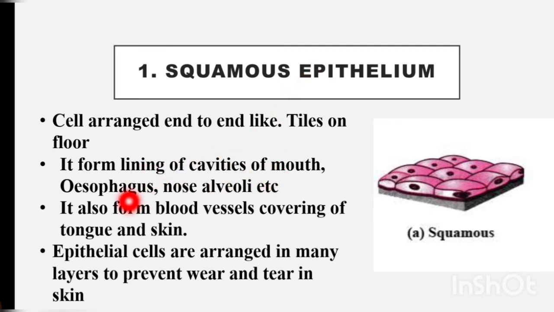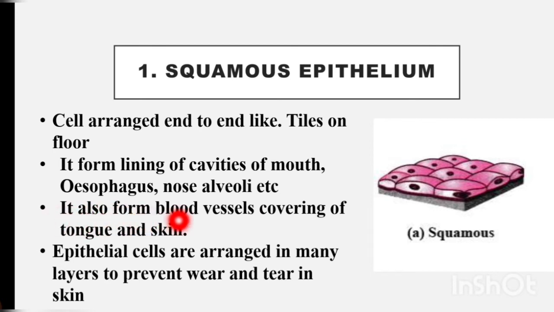Then the esophagus, the passage of food. You know that the passage of food, the long tube carrying our food to the stomach, is known as the esophagus. The inner walls of the esophagus are also covered by squamous epithelium. Then nose and alveoli. Inside our nose, the inner walls of the nose are also covered by squamous epithelium.